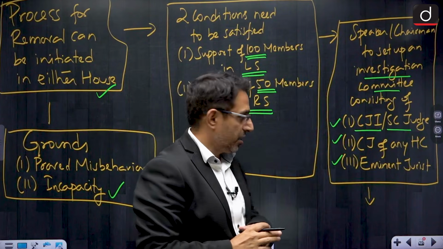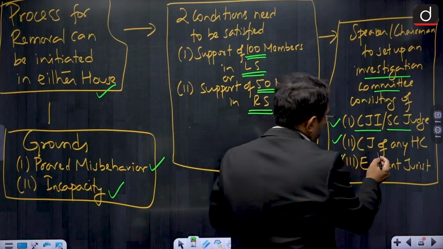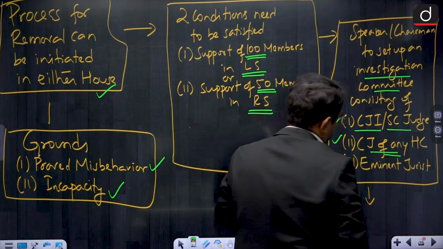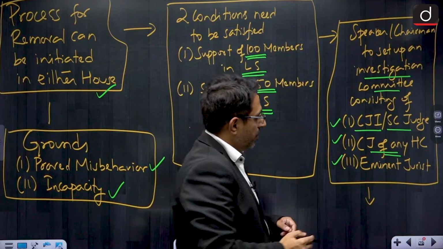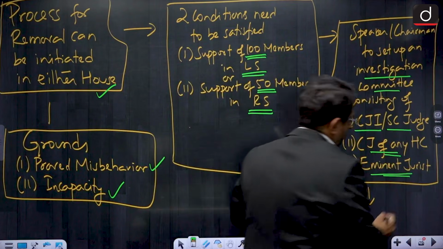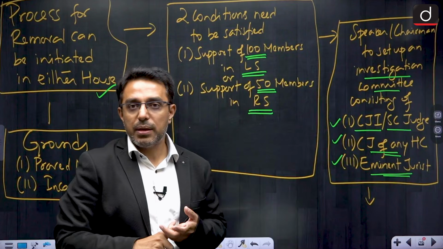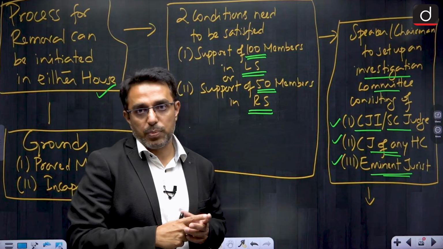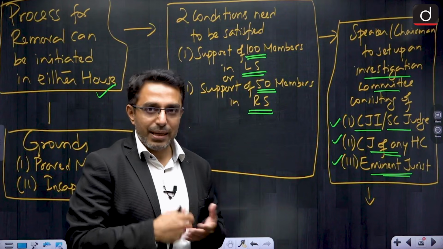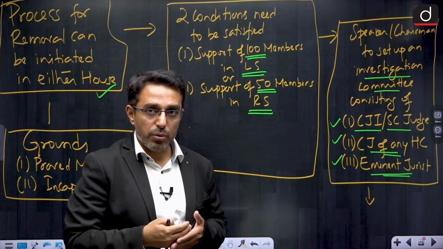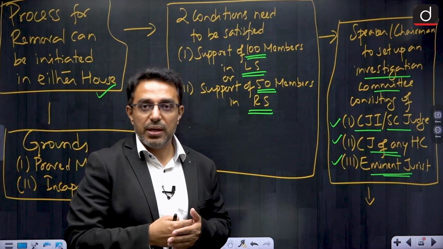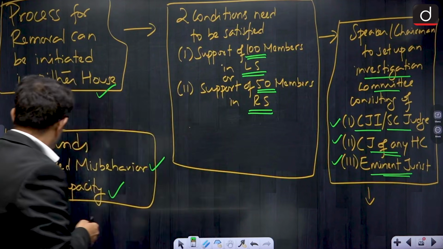The second member will be the Chief Justice of any High Court, and the third member will be an eminent jurist, right. So, the first member can be a sitting CJI or Supreme Court judge, the second member can be the Chief Justice of any High Court, and the third member has to be an eminent jurist.